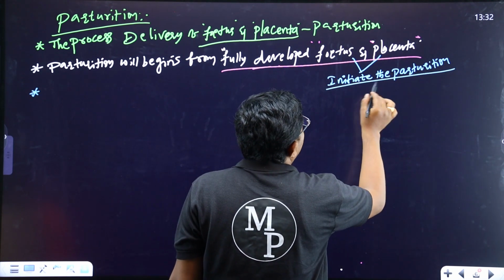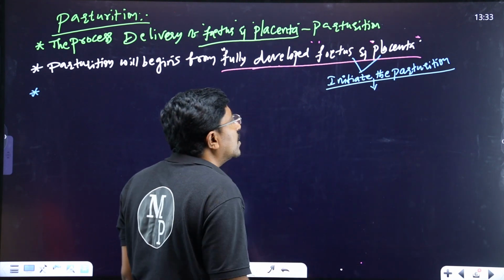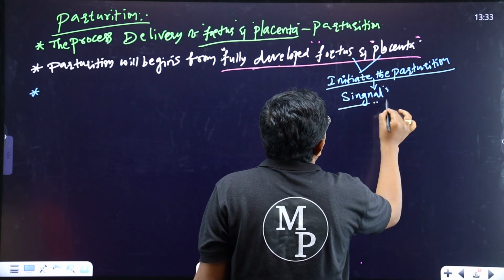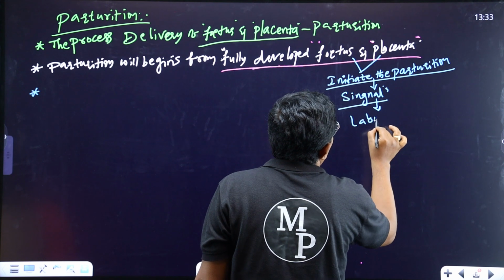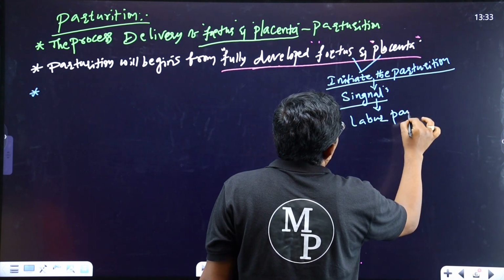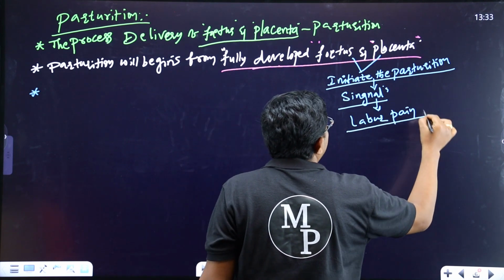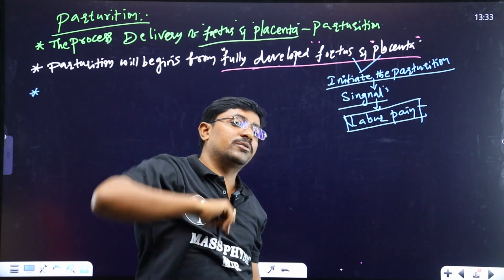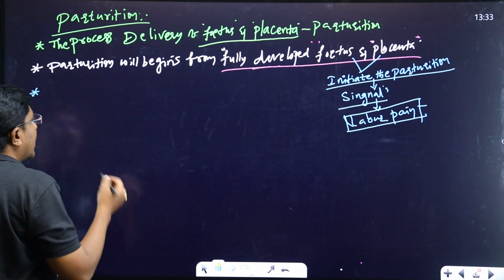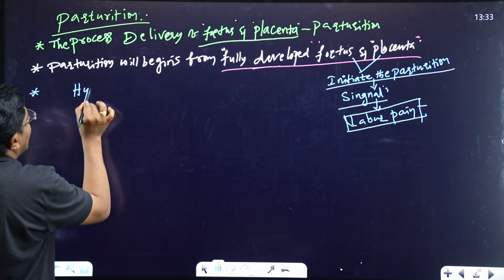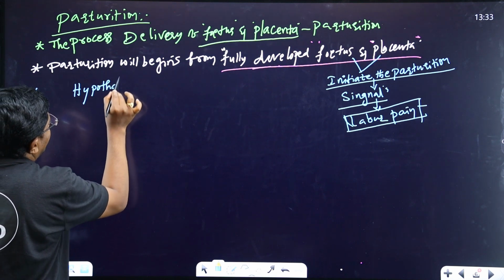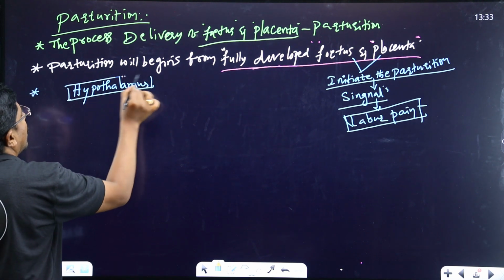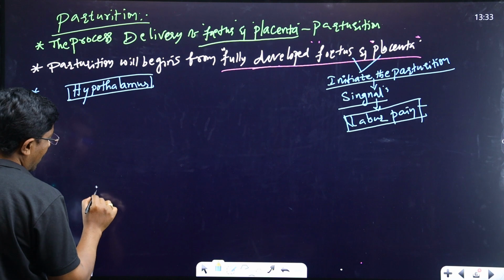See, parturition signals are, first, what type of signals? Those signals are labor pains. Whenever the labor pains start within the uterus, the signals are sent to the hypothalamus. Simply, for example, this is the hypothalamus. Okay, now already here, the labor pains are there.